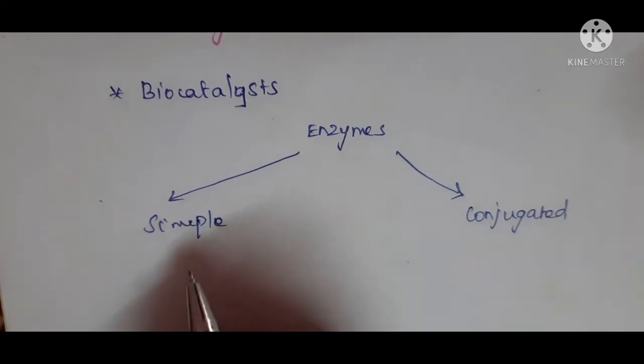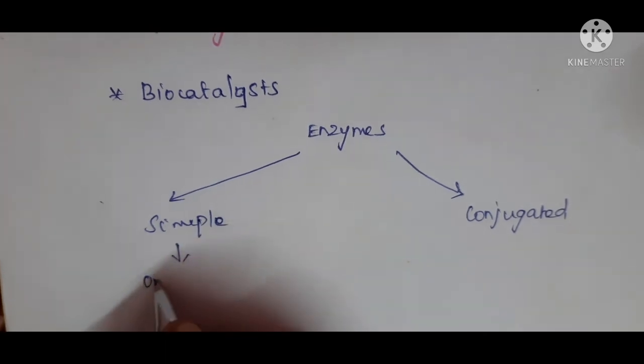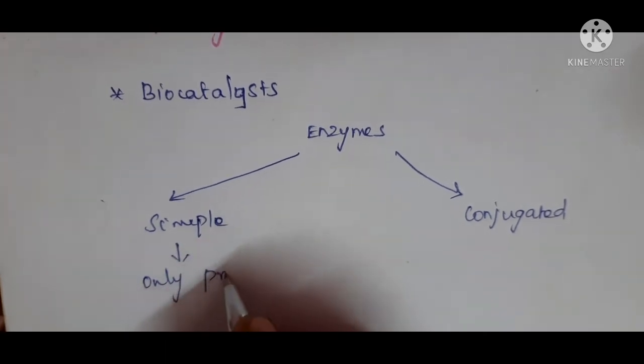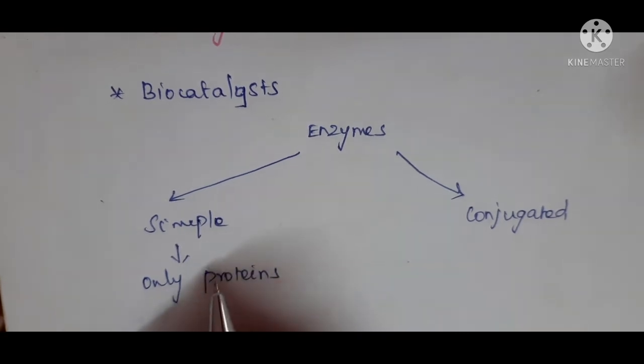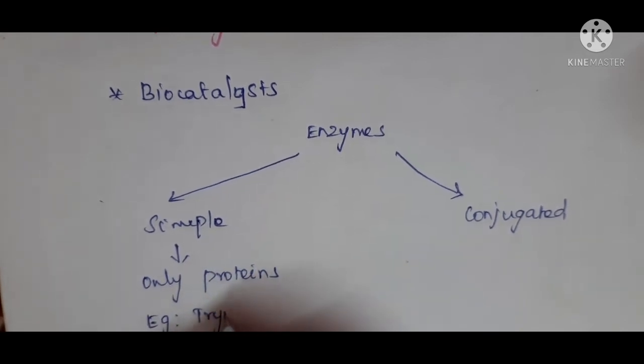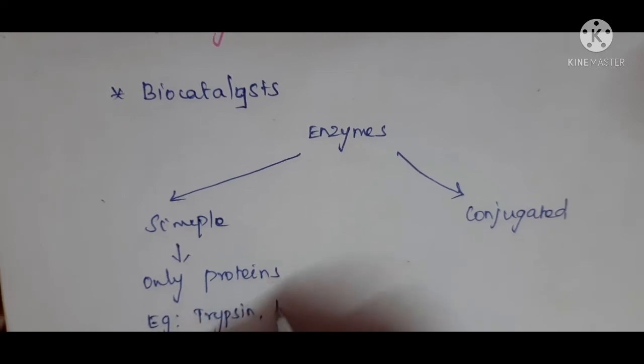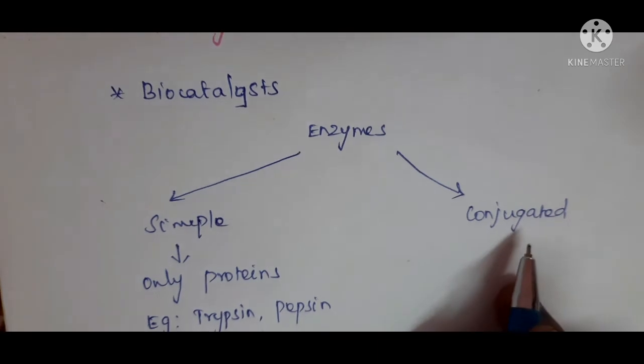Simple enzymes are made up of only proteins. It doesn't need any non-protein component for its activity. Example for simple enzymes: trypsin, pepsin.